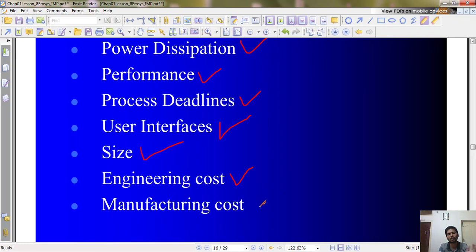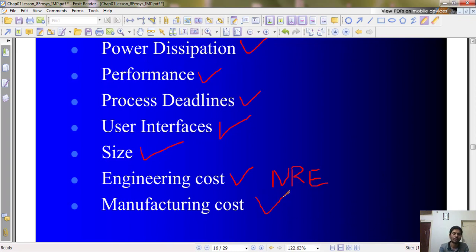Then comes engineering cost. Engineering cost is also called NRE cost, non-recurring engineering cost, which is the cost involved in designing hardware and software. It is a one-time cost. That is why it is called NRE cost, which is probably the highest cost involved in the design process.